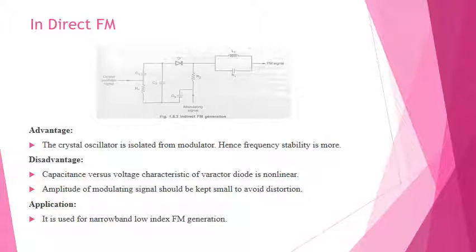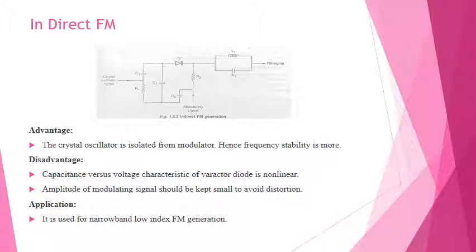So this changes the phase angle of the complex network. So this will create the phase shift in the carrier signal from the crystal oscillator. So the instantaneous phase shift is directly proportional to the instantaneous amplitude of the modulating signal.